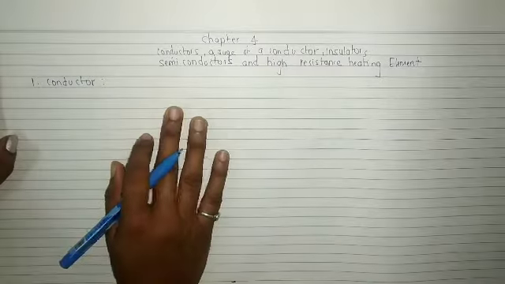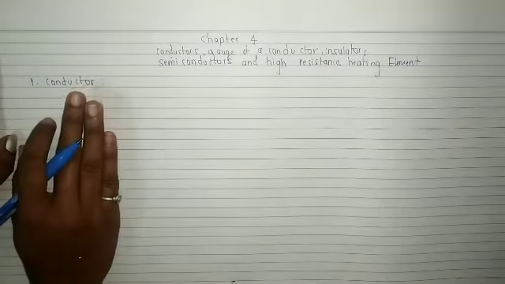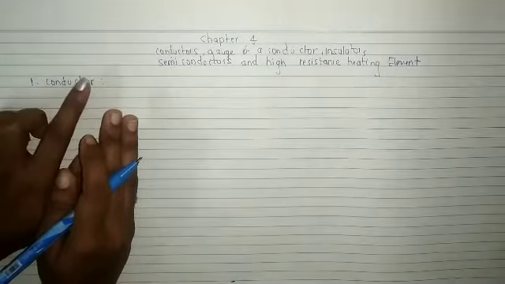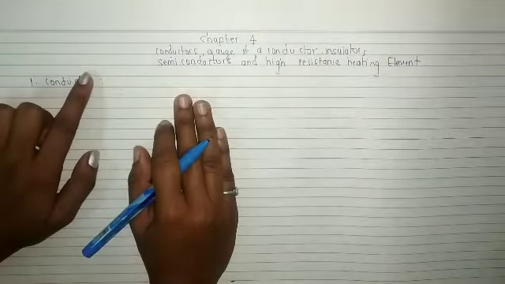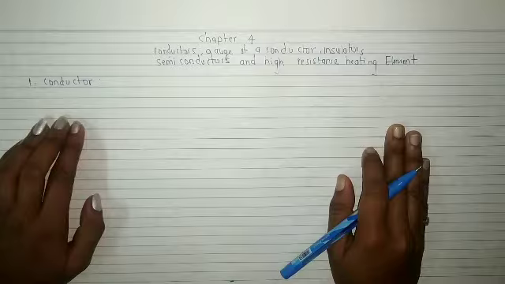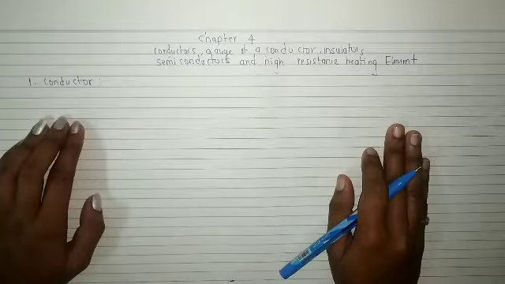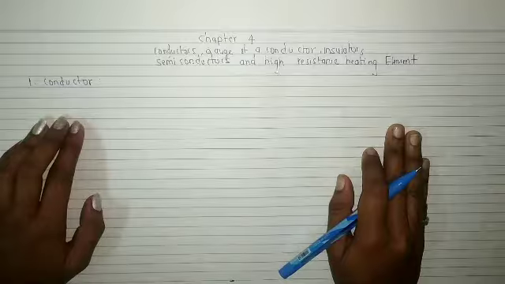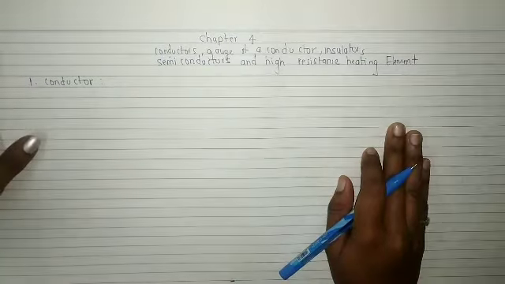So what is the conductor? The substance through which electric current can pass very easily. So the substances in which the electric current can flow easily are grouped as conductors. So what is the definition of conductors?